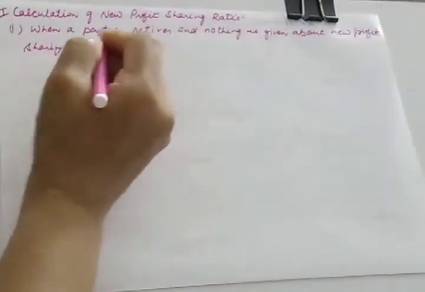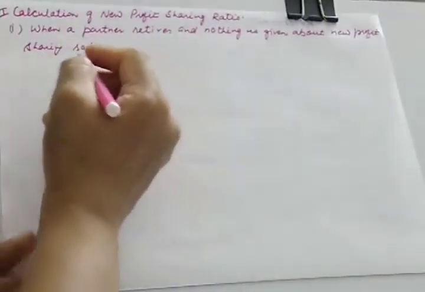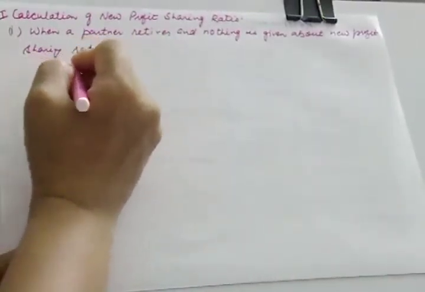So if a partner is retiring and no information about the new profit sharing ratio is given, then what is to be done? For this, let us take one example.